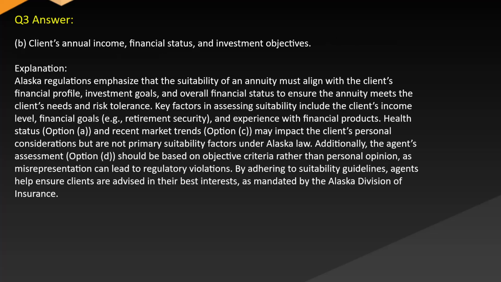Answer: B. Client's annual income, financial status, and investment objectives. Explanation: Alaska regulations emphasize that the suitability of an annuity must align with the client's financial profile, investment goals, and overall financial status to ensure the annuity meets the client's needs and risk tolerance. Key factors in assessing suitability include the client's income level, financial goals, e.g., retirement security, and experience with financial products. Health status (option A) and recent market trends (option C) may impact the client's personal considerations but are not primary suitability factors under Alaska law.